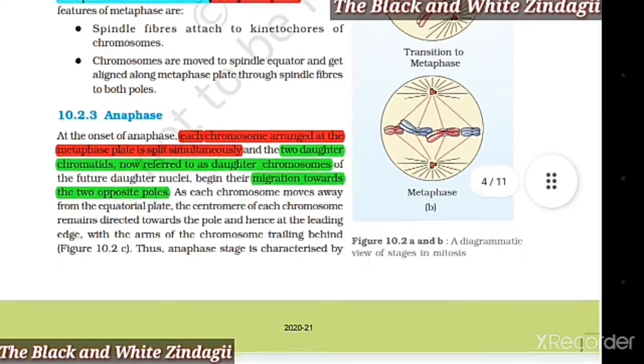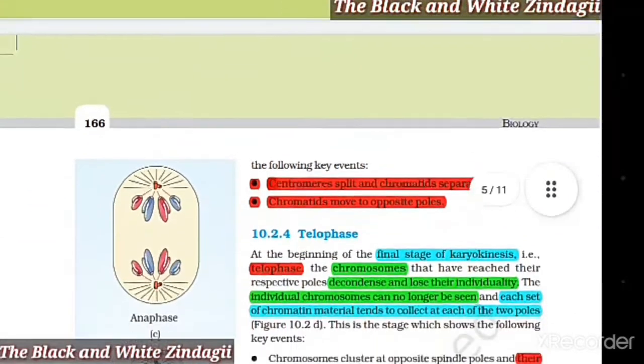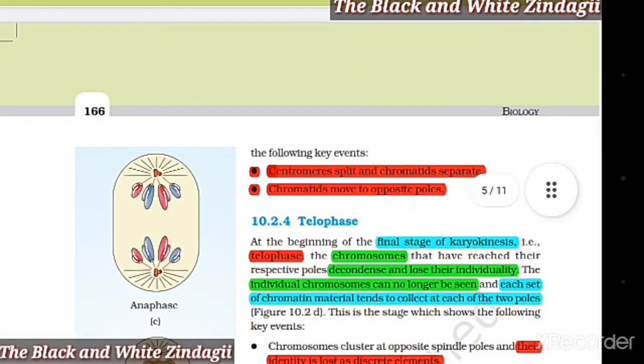Thus, anaphase stage is characterized by the following key events. First, centromeres split and chromatids separate. Second, chromatids move to opposite poles.